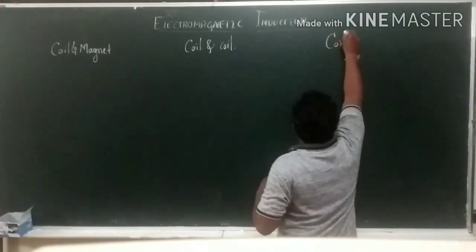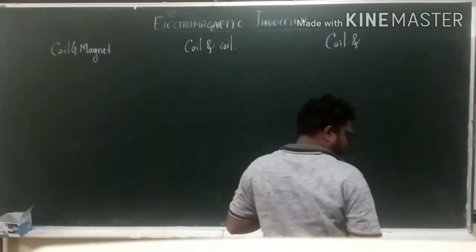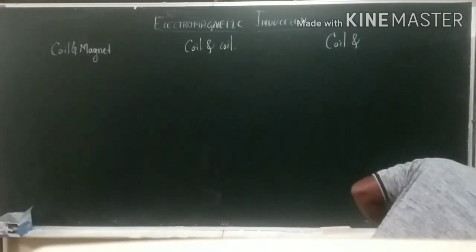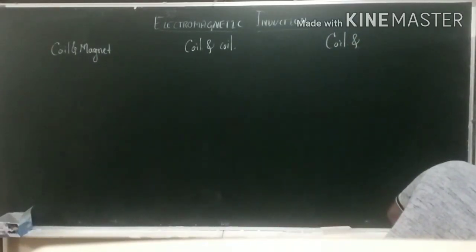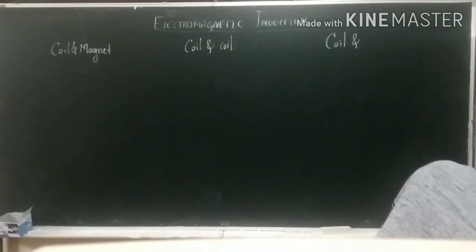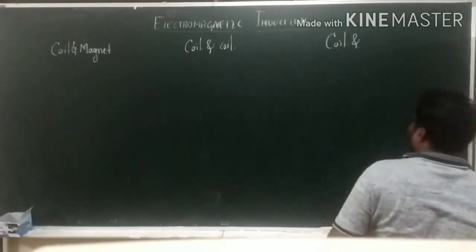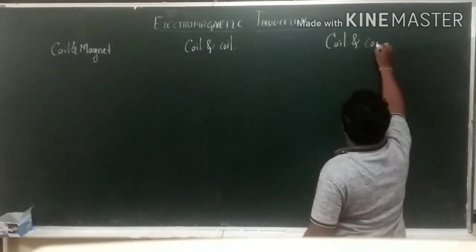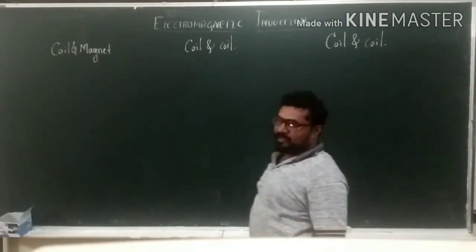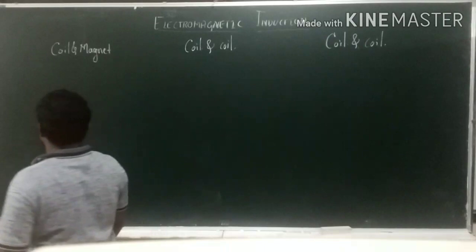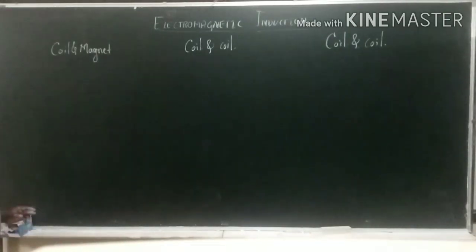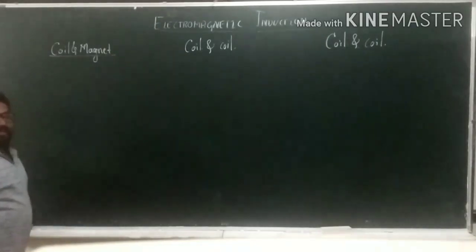The third one is the relative motion of a current carrying conductor coil inducing the EMF in the conducting coil. This is also a coil experiment, with a slight change in it. So let us see the first one, coil and magnet, to demonstrate electromagnetic induction.